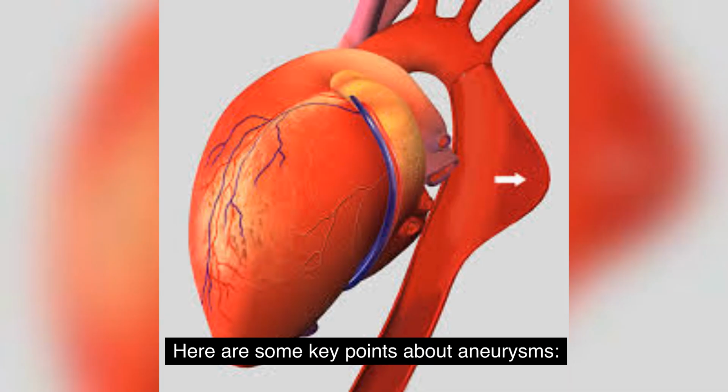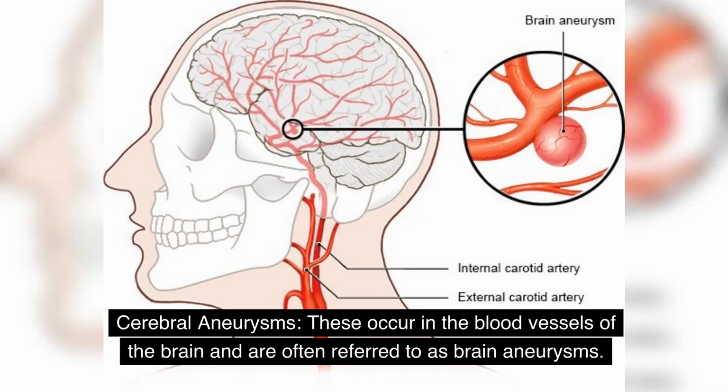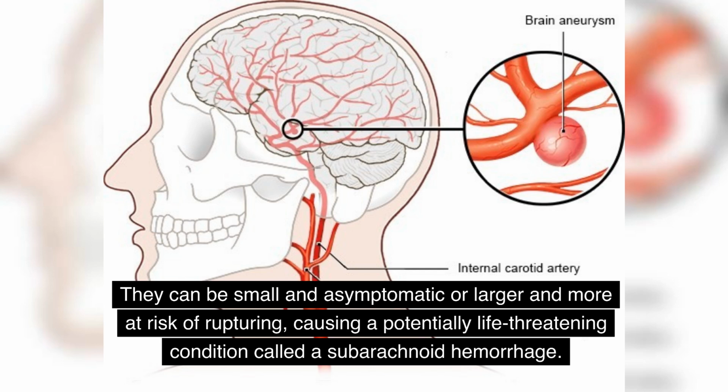Here are some key points about aneurysms. Types of aneurysms. Cerebral aneurysms: these occur in the blood vessels of the brain and are often referred to as brain aneurysms. They can be small and asymptomatic or larger and more at risk of rupturing, causing a potentially life-threatening condition called a subarachnoid hemorrhage.